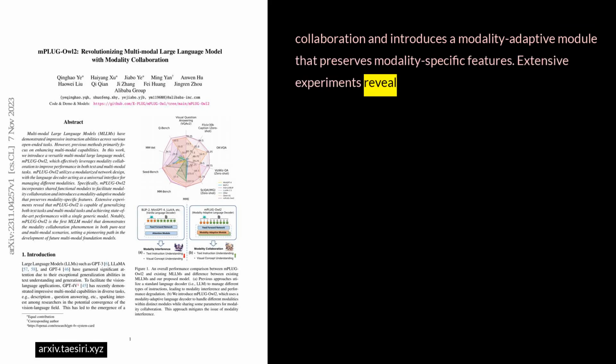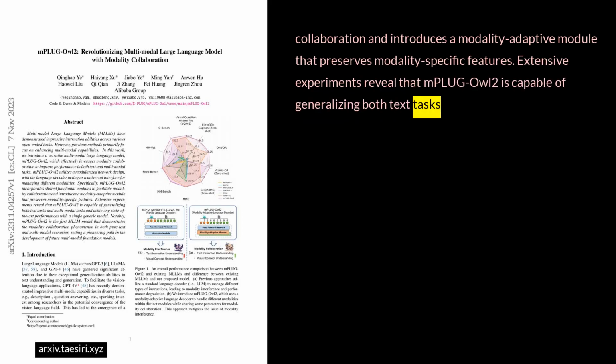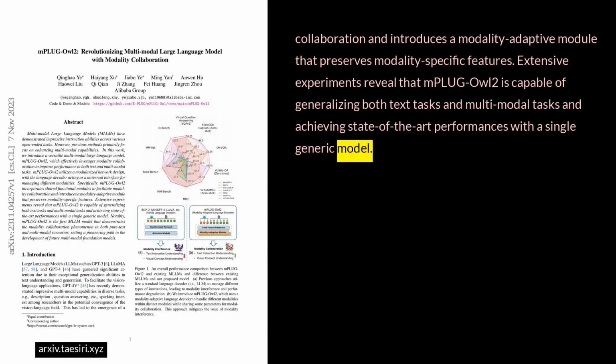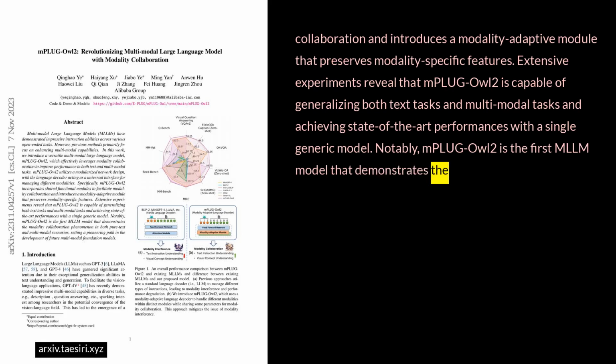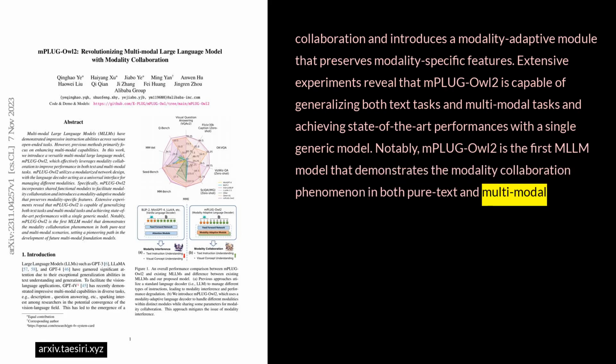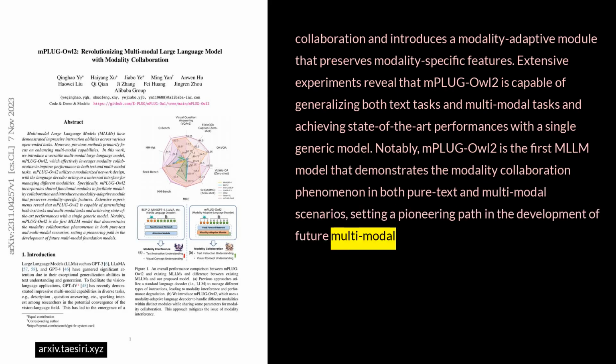Extensive experiments reveal that mPLUG-Owl2 is capable of generalizing both text tasks and multimodal tasks and achieving state-of-the-art performances with a single generic model. Notably, mPLUG-Owl2 is the first MLLM that demonstrates the modality collaboration phenomenon in both pure text and multimodal scenarios, setting a pioneering path in the development of future multimodal foundation models.